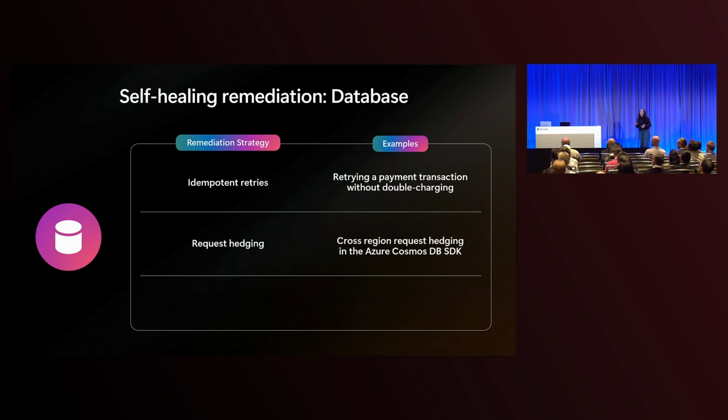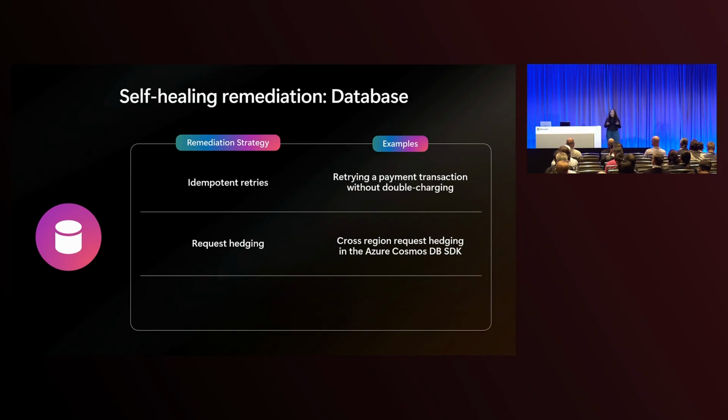You can combine retries with other strategies like request hedging. Sometimes a retry may take a long time, as we discussed, right? You don't want to continuously retry on a region that maybe is not going to succeed. In the Azure Cosmos DB SDK, we have options for cross-region request hedging. What this does, you set a threshold.